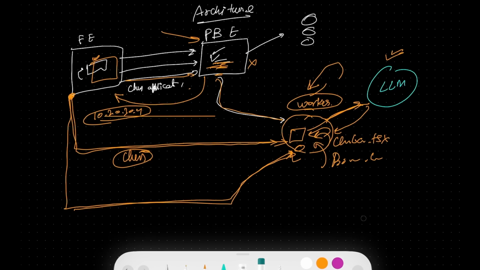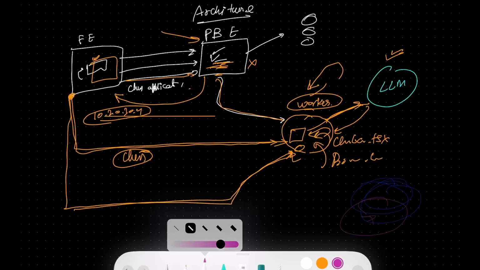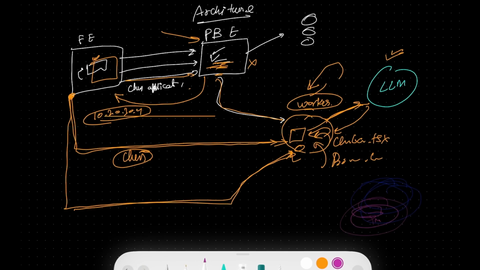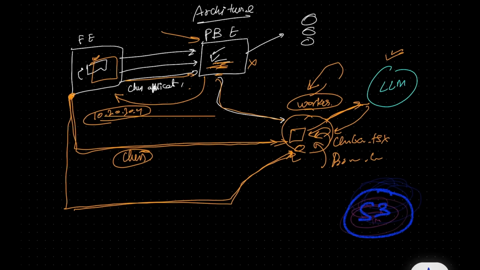So I'm going to create another service here called, hold on, what's up with my pen? Oh, seems like it's just a bad pen. There you go. Another service called S3. It's not a service. S3 is like an object store. But the worker needs to keep backing up the code base, whatever the AI generated, over to S3 so that you have a backup of the user's code.